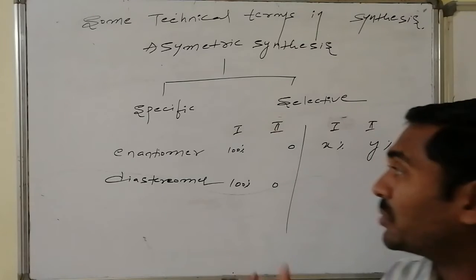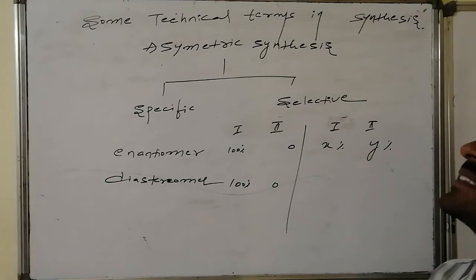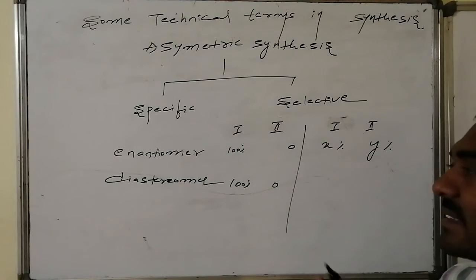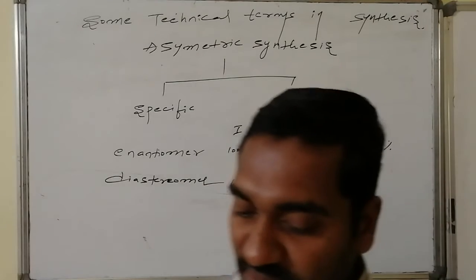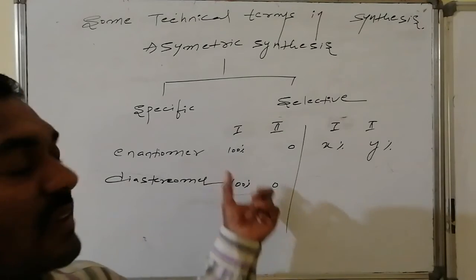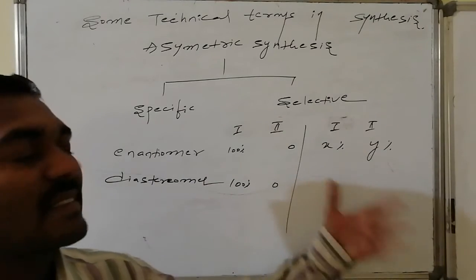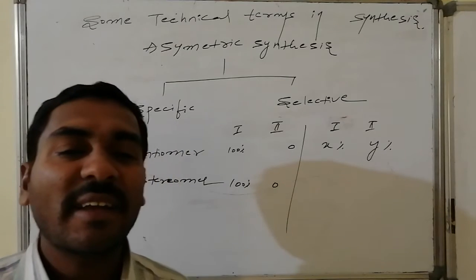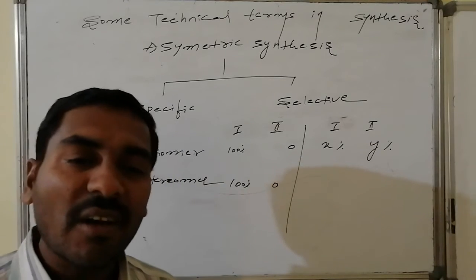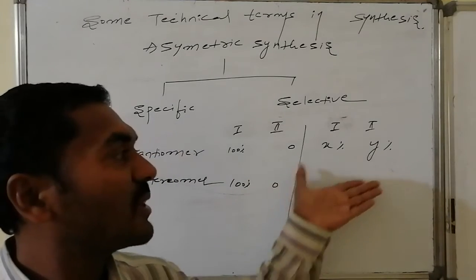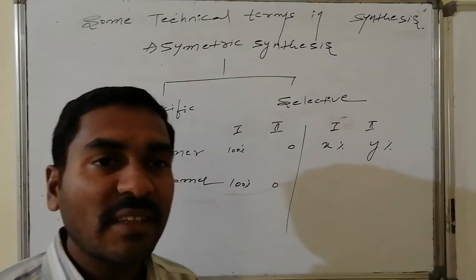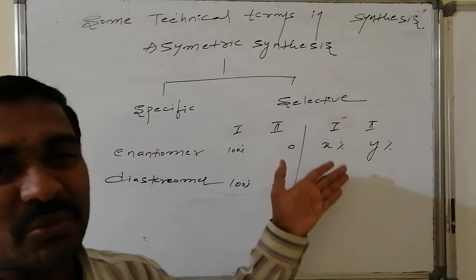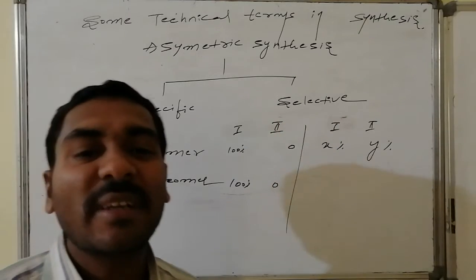If both are 50-50%, then that is generally not known as an asymmetric reaction. Though if you feel it is an asymmetric reaction, that mixture is said to be a racemic mixture, if enantiomers are there. Generally it is said to be a simple asymmetric reaction, a non-selective asymmetric reaction, where 50% of each of the expected components are present.